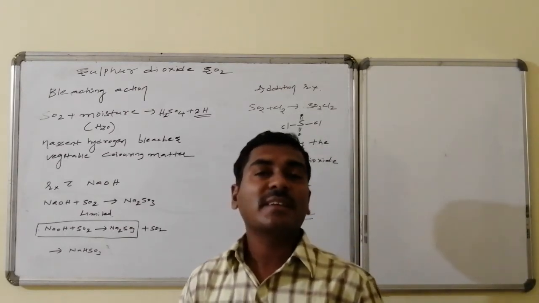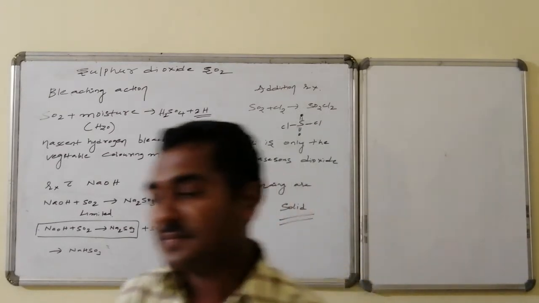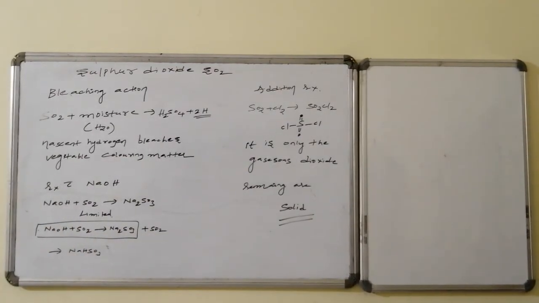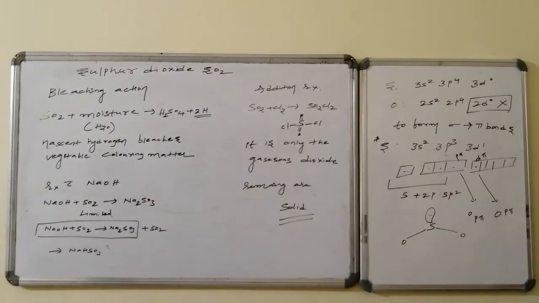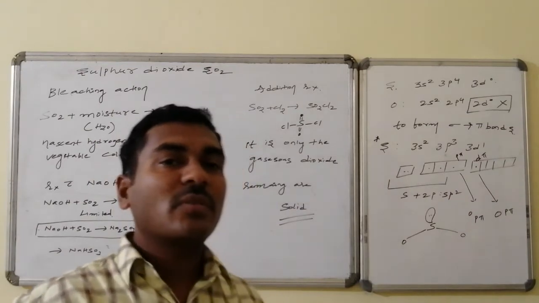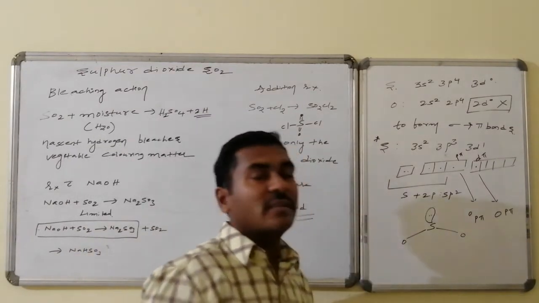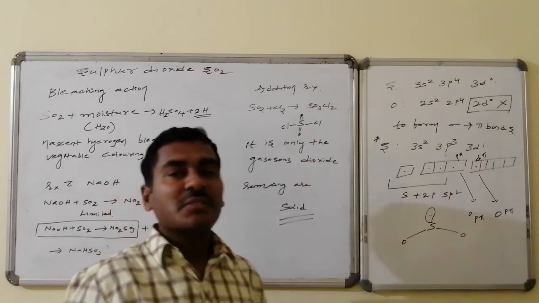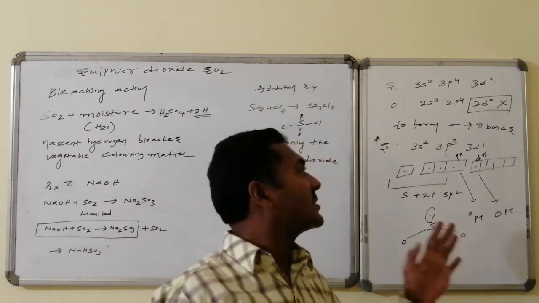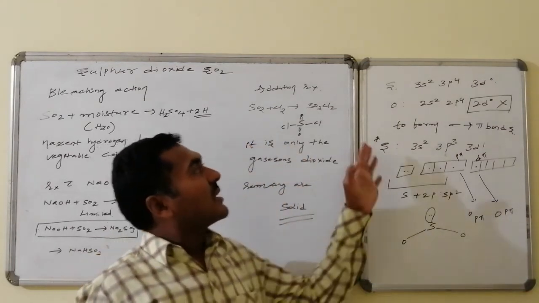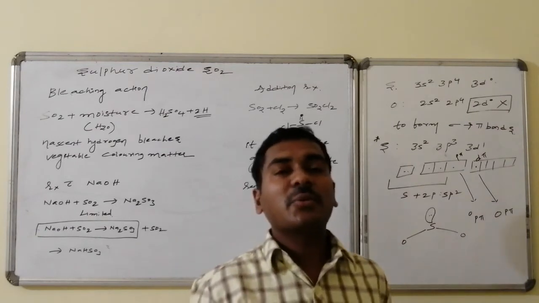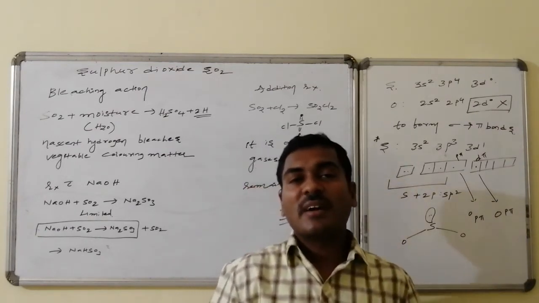Let us go for the structure of sulfur dioxide. Sulfur has the outermost electronic configuration 3s2 3p4, whereas the 3d orbital is empty. Oxygen has ns2 np4, that is 2s2 2p4; actually 2d is not present. Sulfur readily combines with two oxygens. As we know, oxygen has the ability to form two bonds, one sigma bond and one pi bond.